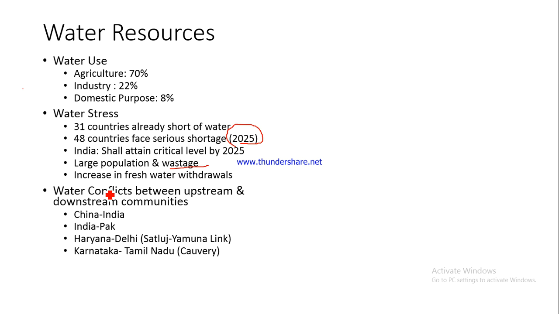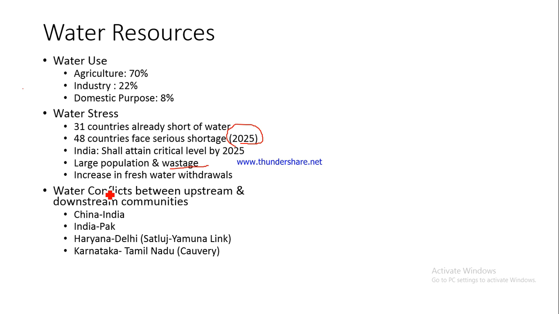I'll give you an example. If you talk about the river Brahmaputra, it originates in China, in fact, it originates in Tibet, which is basically part of China only. So if it originates in Tibet or China, and then from there it enters India, the upstream community will be the Chinese community or the Tibetan community. So China would be the upstream country, while we would be the downstream country. On the other hand, if the same river then flows from India to Bangladesh, then in this particular case we would be the upstream, while Bangladesh would be the downstream country.